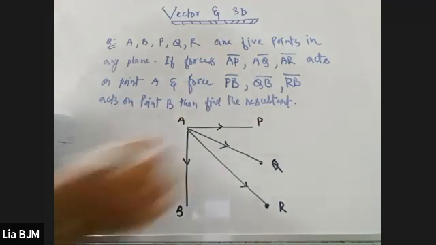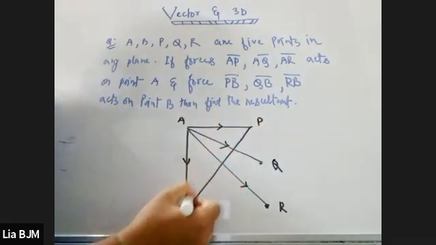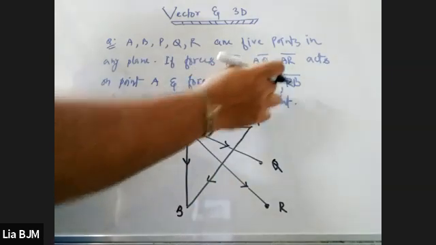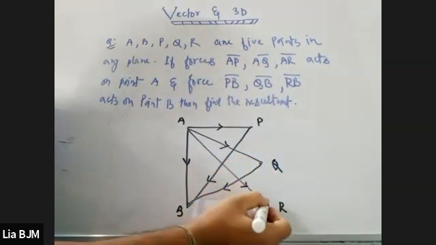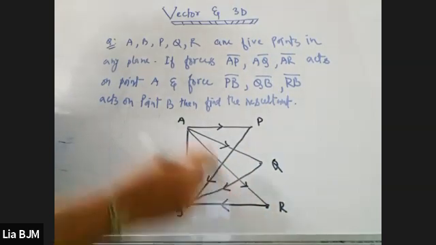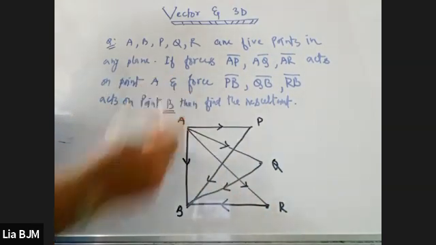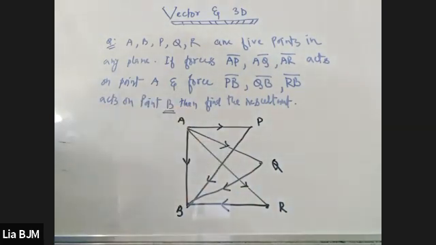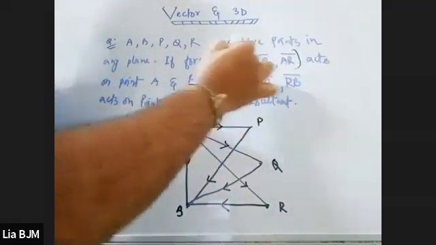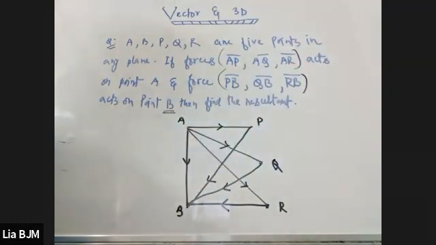Very good. PB will come under the direction. PB, QB, and RB act on point B. Very good. Now you have to find the resultant. Do you understand? What they have asked you is the addition of this one plus the addition of this one. What will be the resultant? Clear?